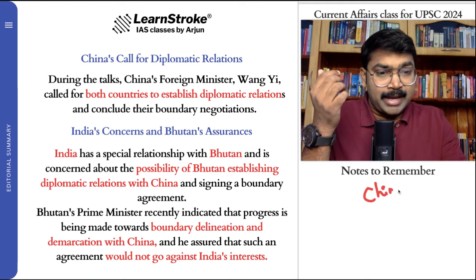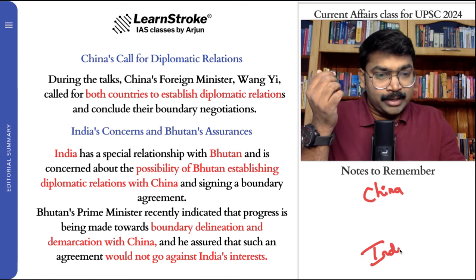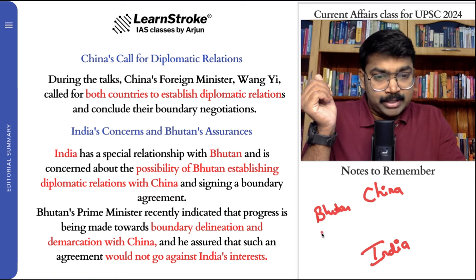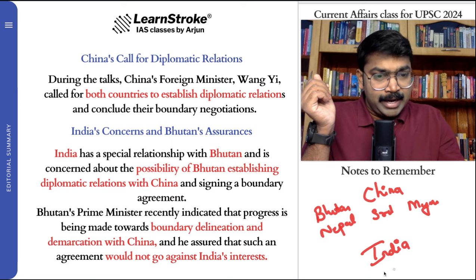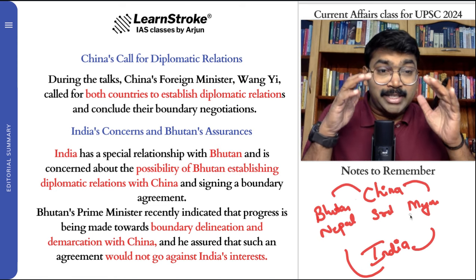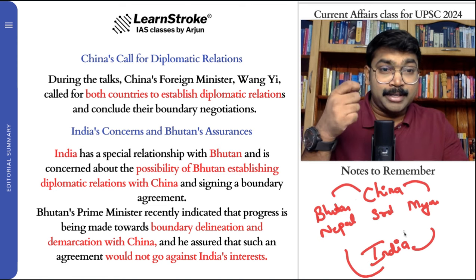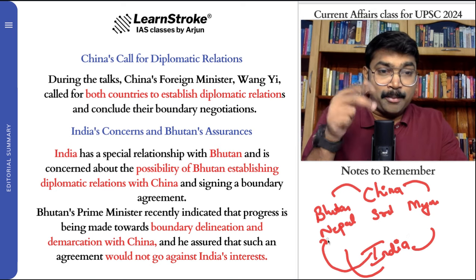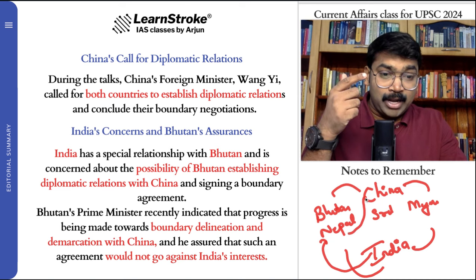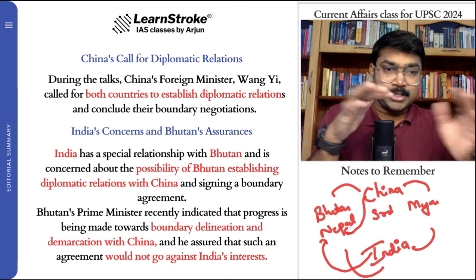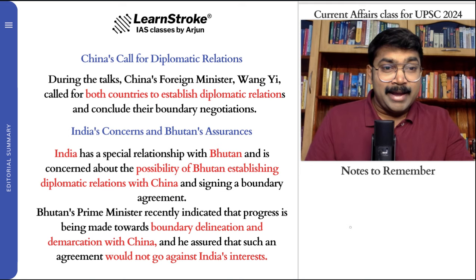But whenever this is a race actually between China and India, when you learn international relations, this is a race that you normally find out, whether it is Bhutan or Nepal or Sri Lanka or Myanmar. India is having a relationship with all these countries and China is also having a relationship with all these countries. So it's an international race. Who will help the countries more? When India helps Nepal, definitely Nepal will listen to India more. So if China is trying to help Nepal, India gets upset, or when India helps Nepal, China gets upset. So it's the international relations. It is the international competition.